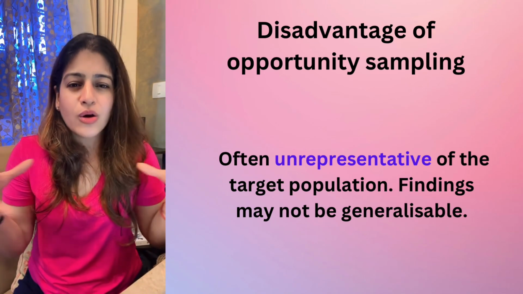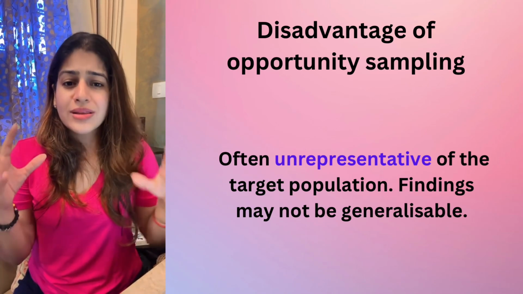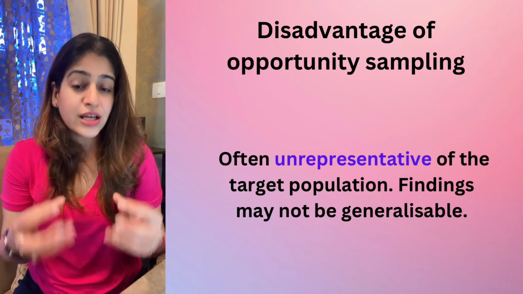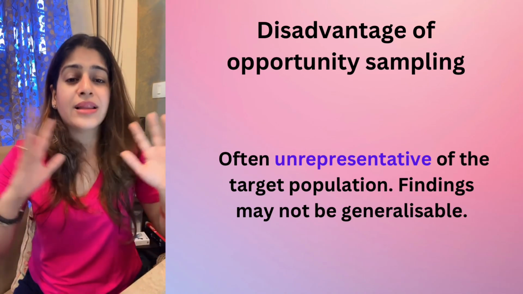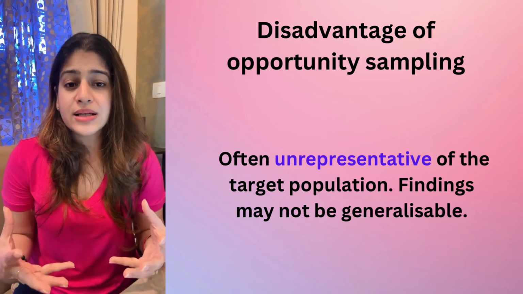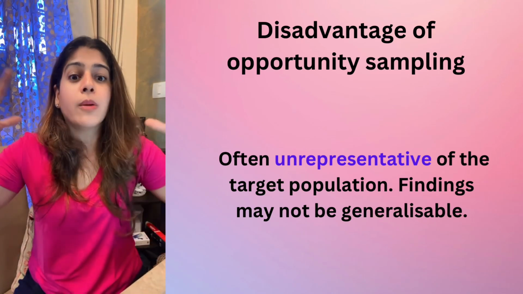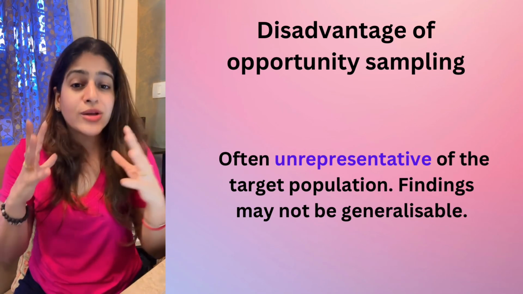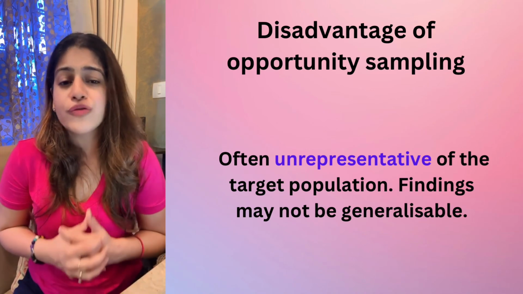Maybe they have something in common, and I am not taking participants randomly from different places. So they have something in common. This is a bias in the sample that I'm getting here, which is not very great or reliable for my study. So with opportunity sampling, I'm getting only people who are coming, who might be unrepresentative of the general population, because this sample that I'm getting is not from a bigger population. It is from a very specific part of the population. So it becomes very biased. It is not a true representative. That is the disadvantage of opportunity sampling.